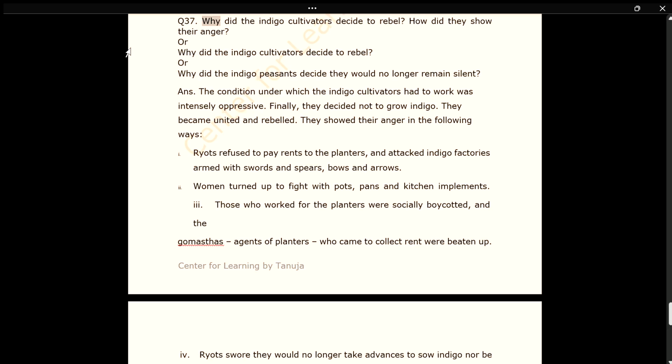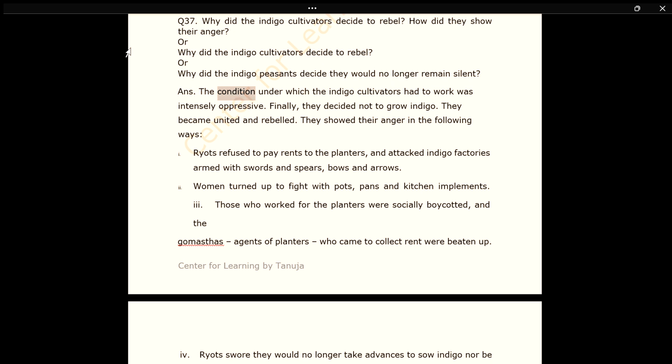Q37. Why did the indigo cultivators decide to rebel? How did they show their anger? Why did the indigo peasants decide they would no longer remain silent?